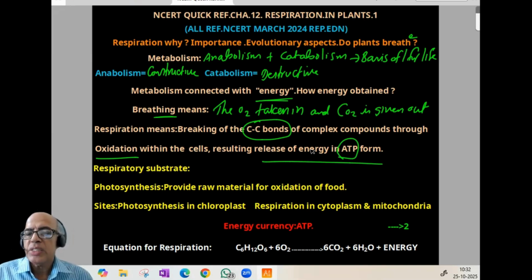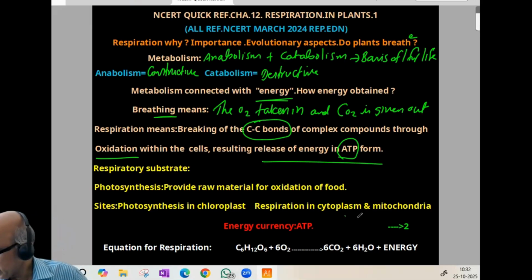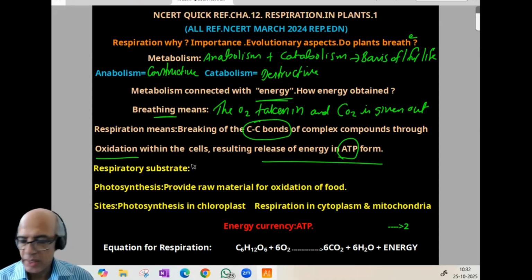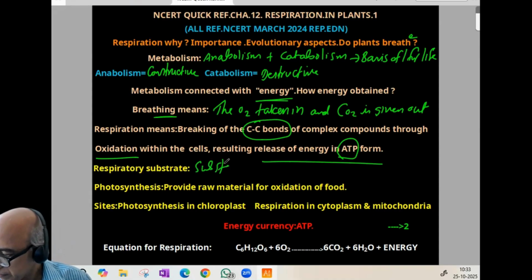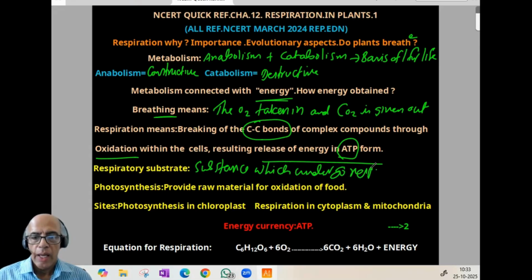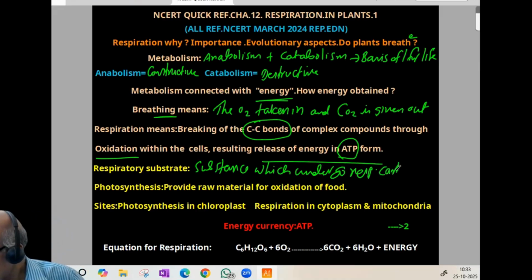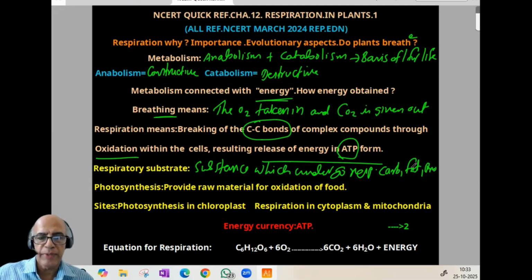Now, substances which undergo respiration are called respiratory substrates. RQ, etc., we'll be discussing last. So respiratory substrate means substances which undergo respiration. Basically, 3 substances undergo normal respiration. Most common is carbohydrate. And we can find under these 3 substances: carbohydrate, fat, protein. And details we'll be discussing in coming episodes.